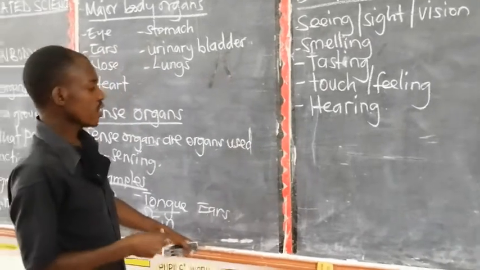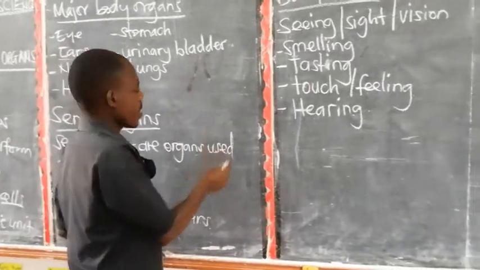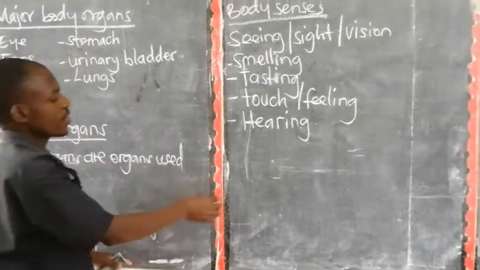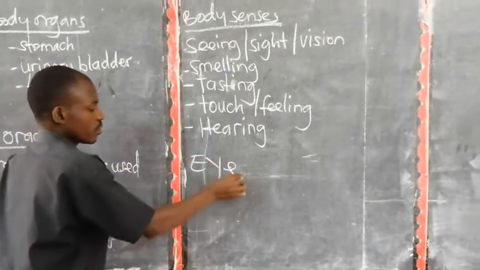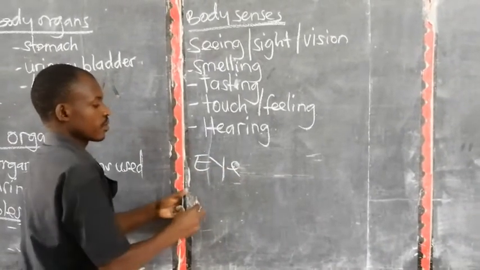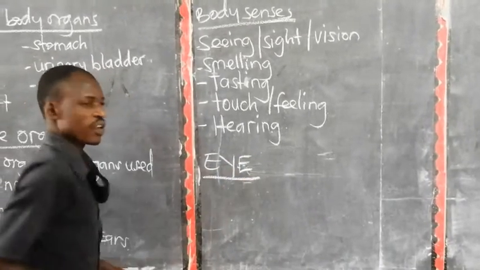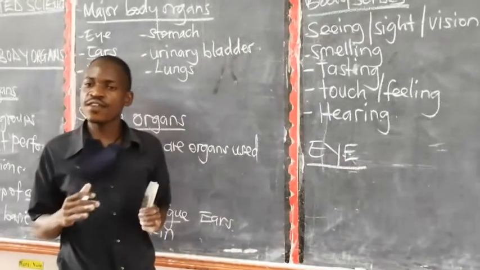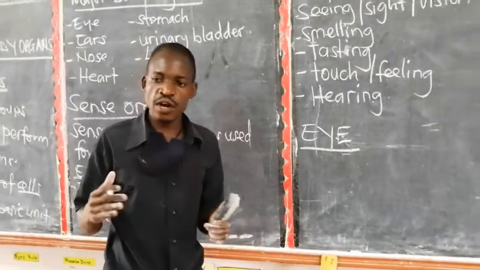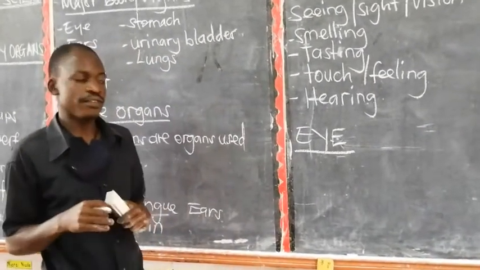Now, let's look at the body organs one by one, and we begin with the eye. We know that the eye is the sense organ for seeing. Very good.